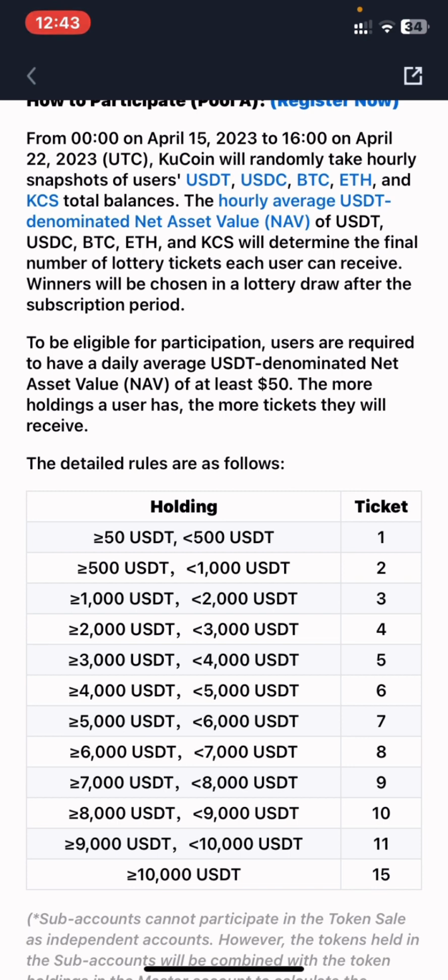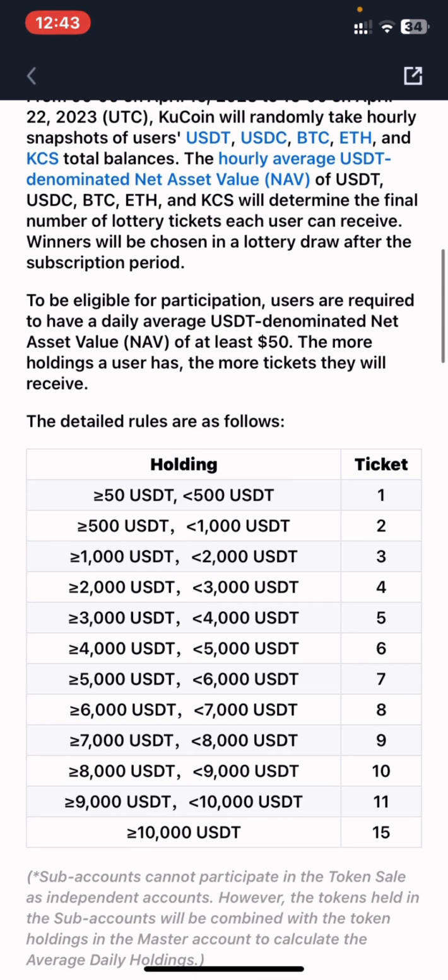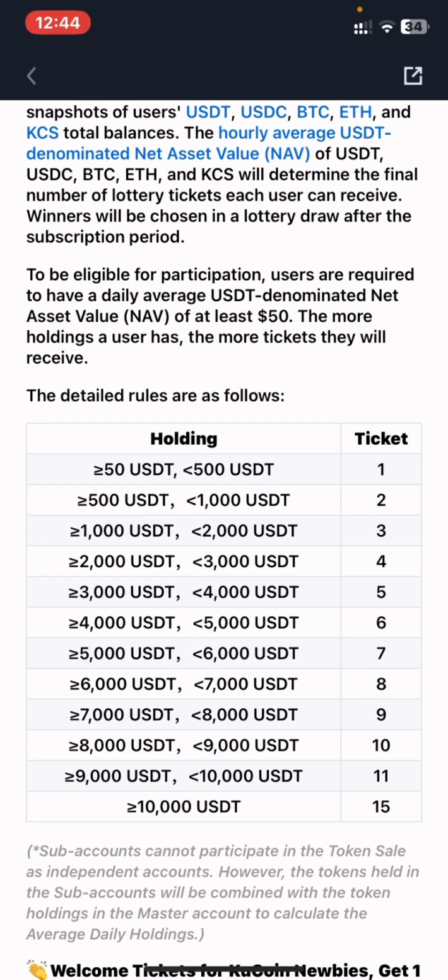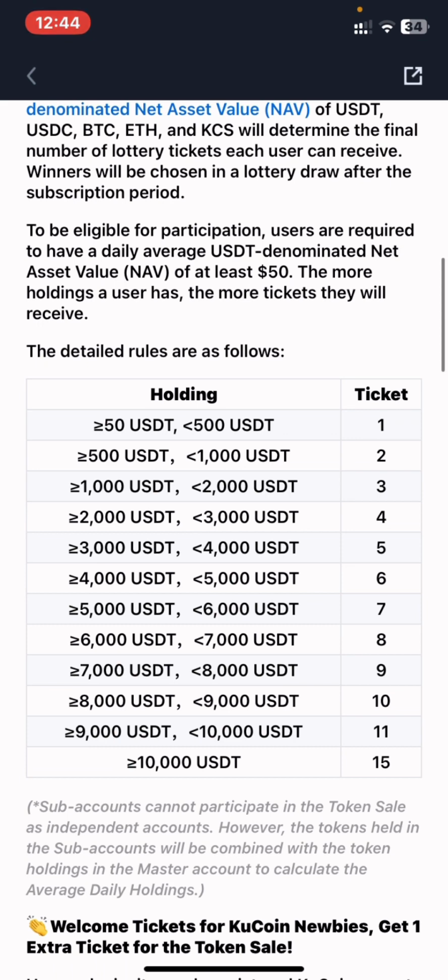Users are required to have a daily average USDT-denominated net asset value of at least $50. So right now you have to have at least $50, nothing less than $50, or you can have up to $9,000 on your daily average holding.